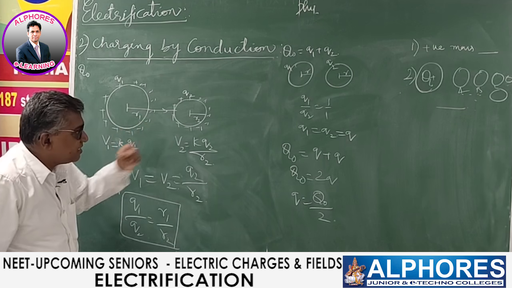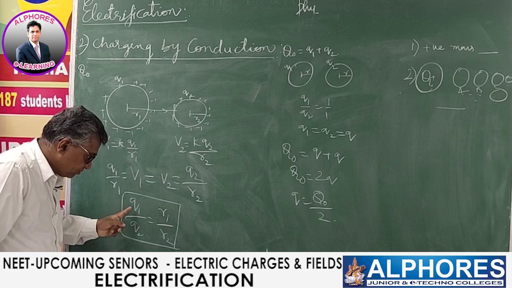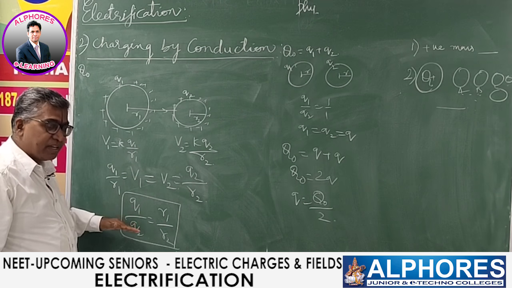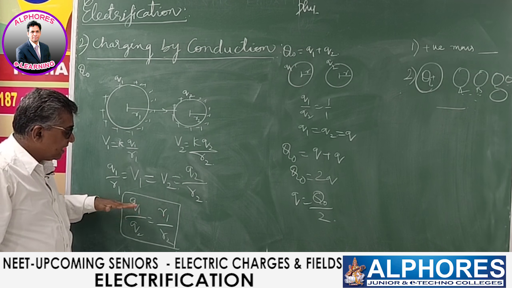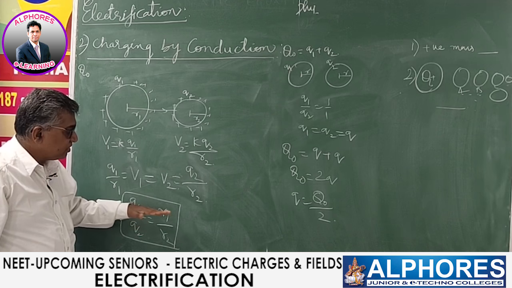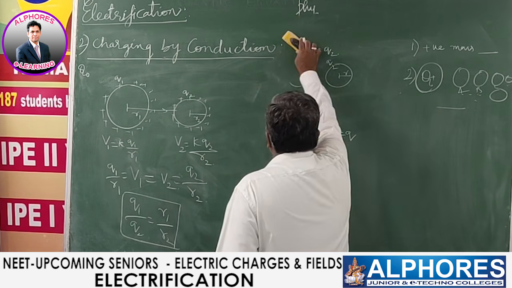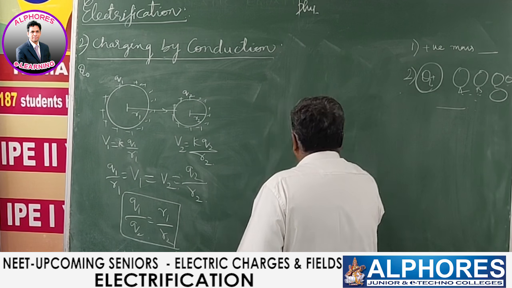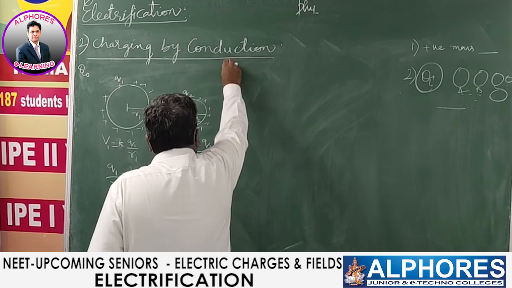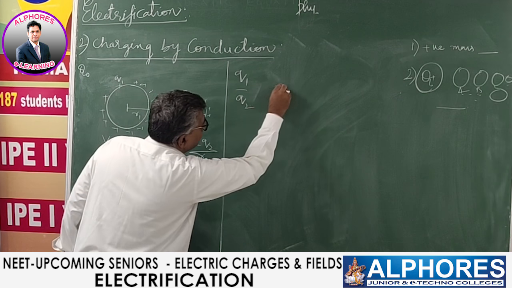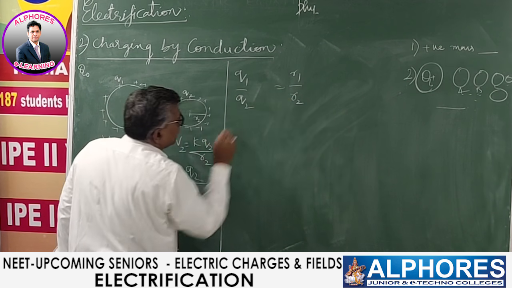But if the sizes are different, Q1 by Q2 is R1 by R2. The charge obtained depends on the size. The ratio of the charges is equal to the ratio of their radii. Now let us do some mathematics and obtain the charge on each.